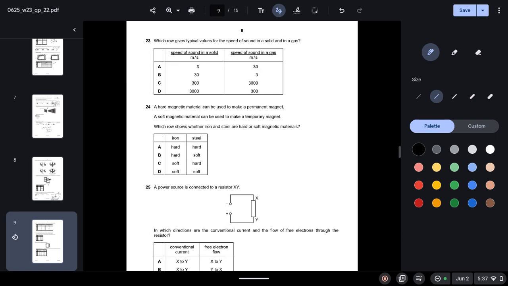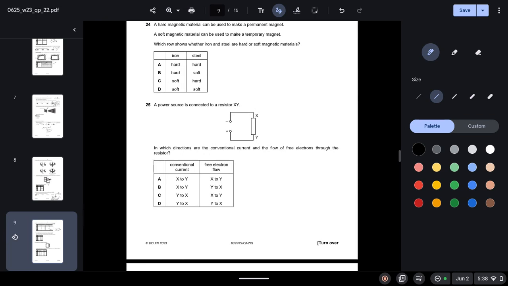Which row gives typical values for the speed of sound in a solid and in a gas? So a gas basically means the speed of sound in air. So we know the speed of sound in air is approximately 330, and the closest value to that is in option D. So D is your correct option.